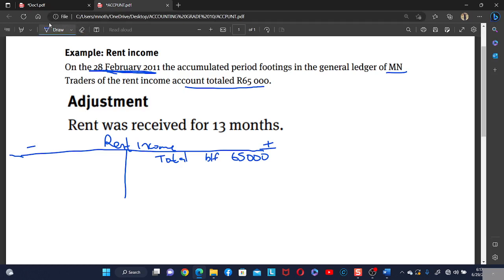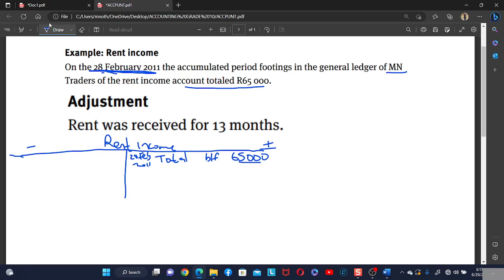Remember this: for incomes and expenses, we write balance brought forward. So this is 28 February 2011. This is the total rent income that you have received in this financial year that ends on 28 February 2011.